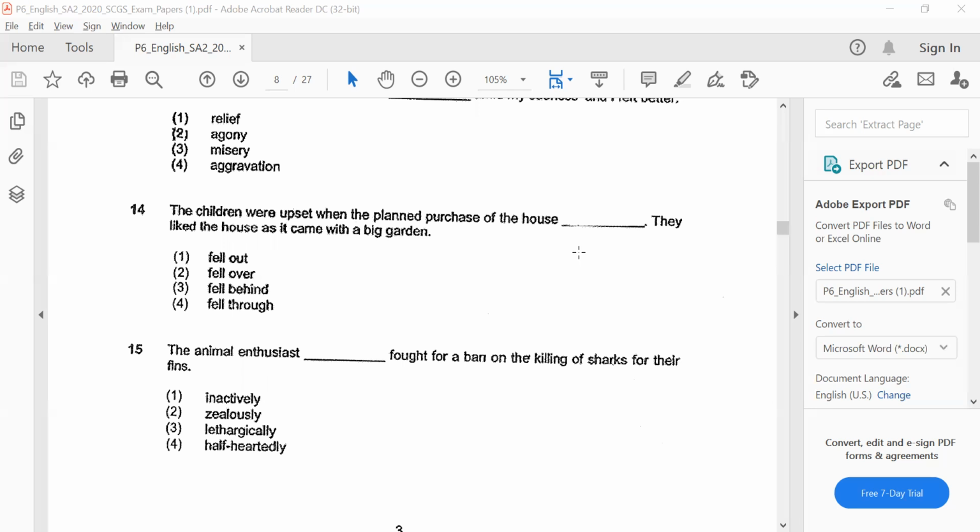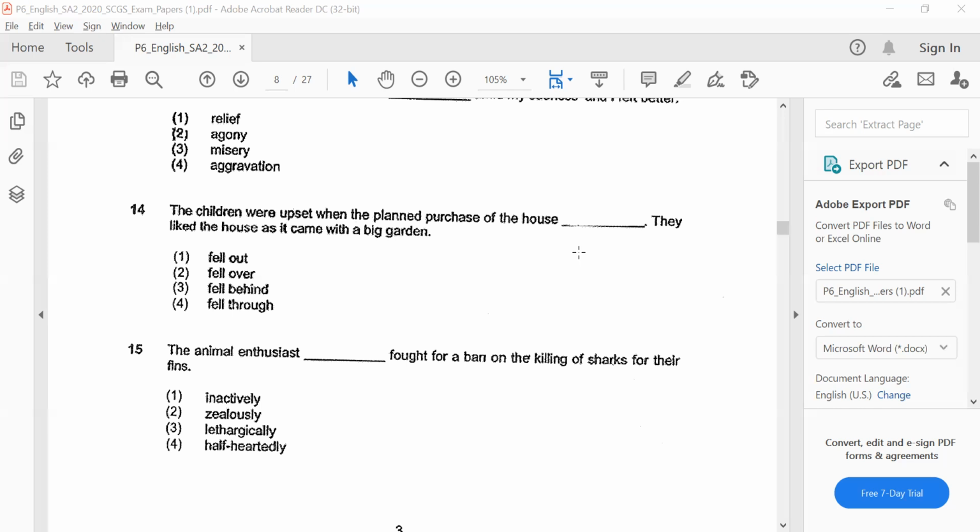Okay. So how do you fight for a ban when you are passionate about something? Do you do it half-heartedly? Certainly not, right? Do you do it lethargically with no energy, feeling laid back? No, you don't do it. Do you do it inactively? Okay. Actively is doing something, very actively. Inactively is the opposite. Not doing it actively, hardly doing it, doing it here and there, right? So zealous, full of zeal, right? That is the correct answer. And that's how you, once again, adopt the elimination technique to arrive at the correct answer.